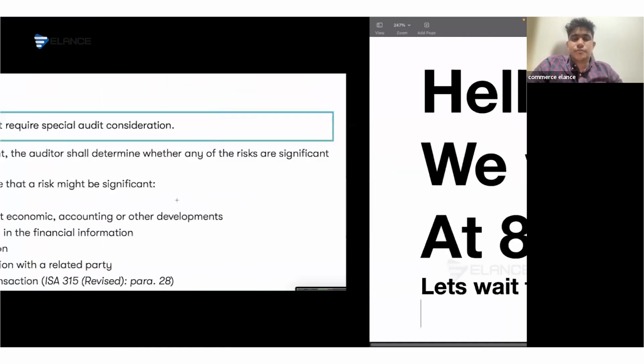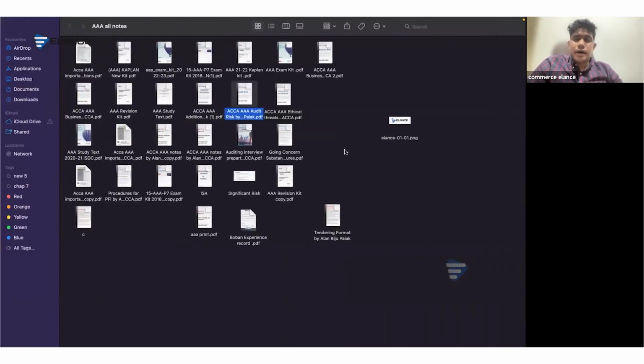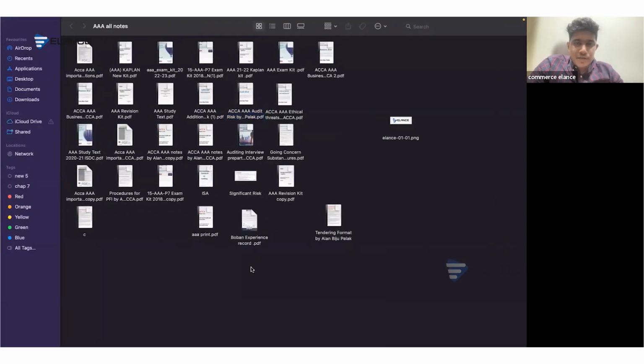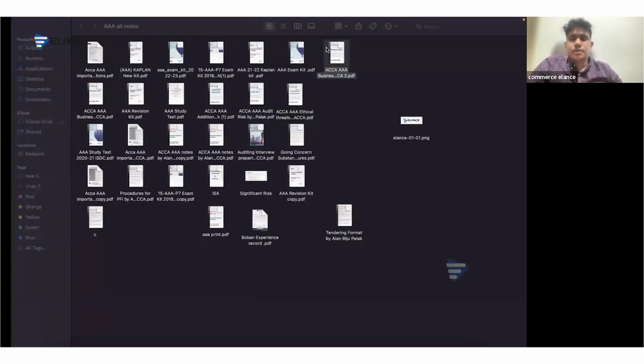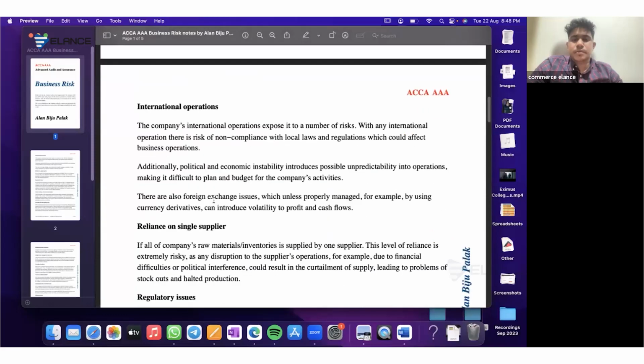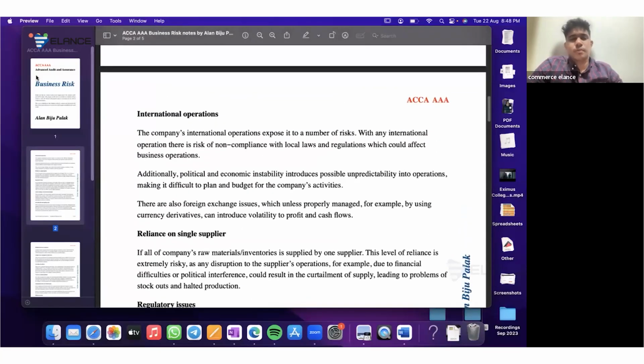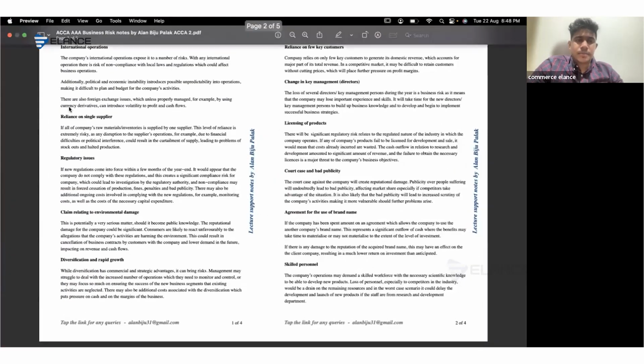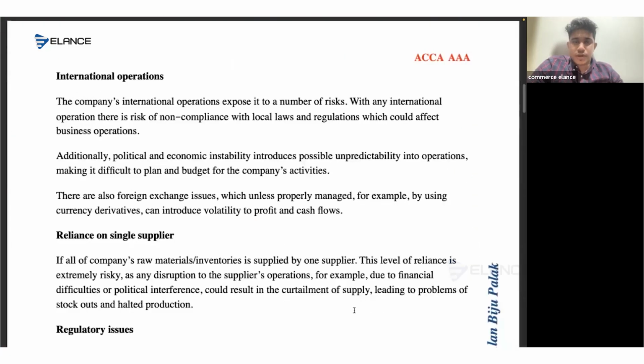So when it comes to the area of business risk, I will be sharing you a file relating to the business risk as well. Again and again, I'm telling you the same thing. This is also from the past question papers. I've just summarized all the points which were available in the past question papers. And these are the risks we have sorted out.